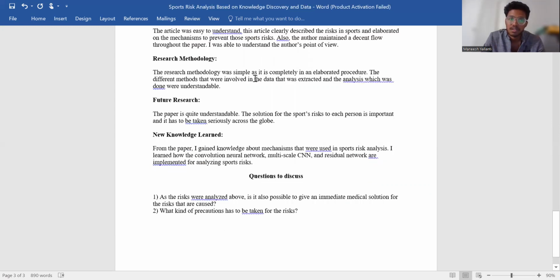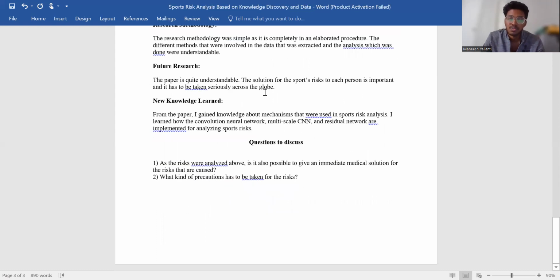Research methodology. The research methodology was simple as it is completely elaborated in a neat manner. The different methods involved, in which the data was extracted and analyzed, were understandable. The paper is quite understandable. The solution for the sports risk to each person is important as it has to be taken seriously across the globe. New knowledge. From this paper, I gained knowledge about mechanisms that were used in sports risk analysis.